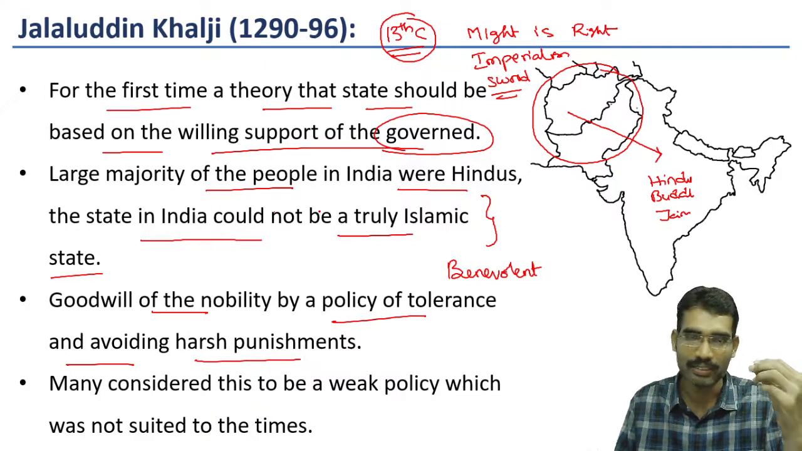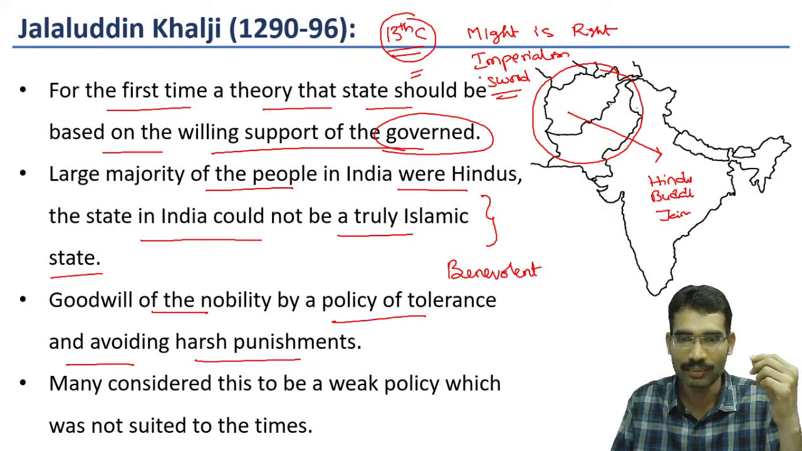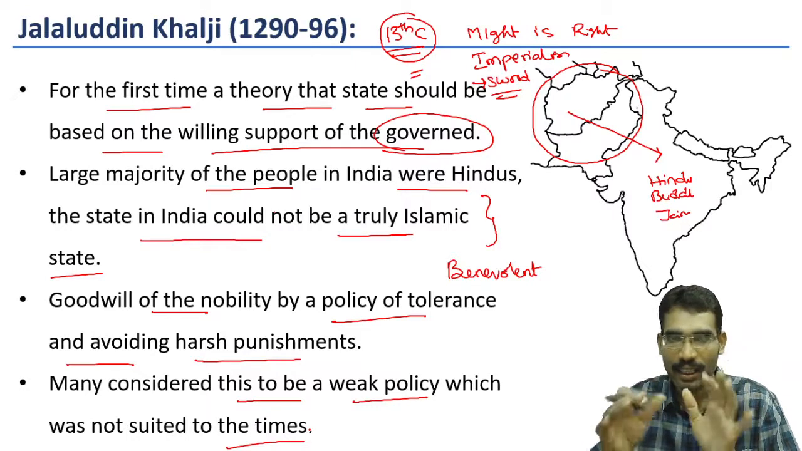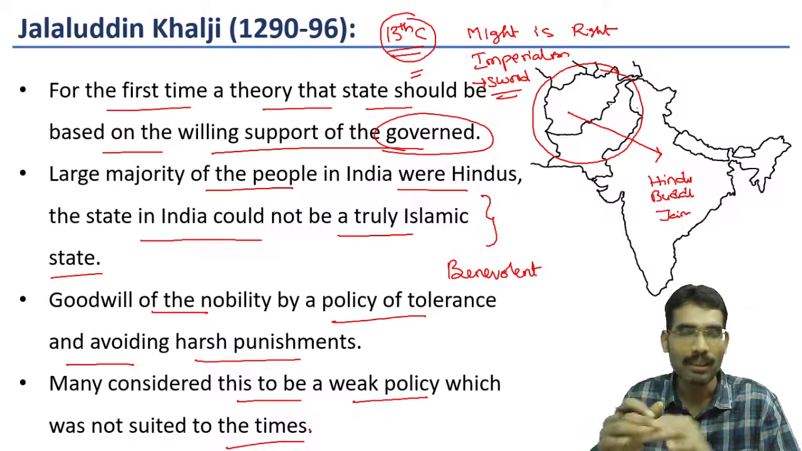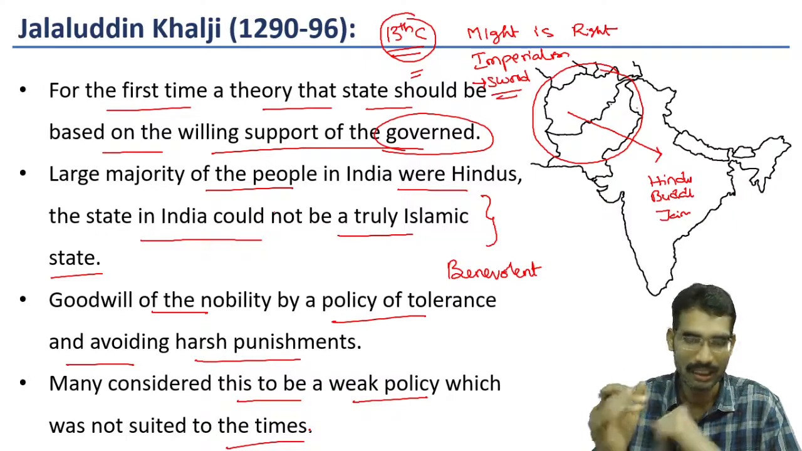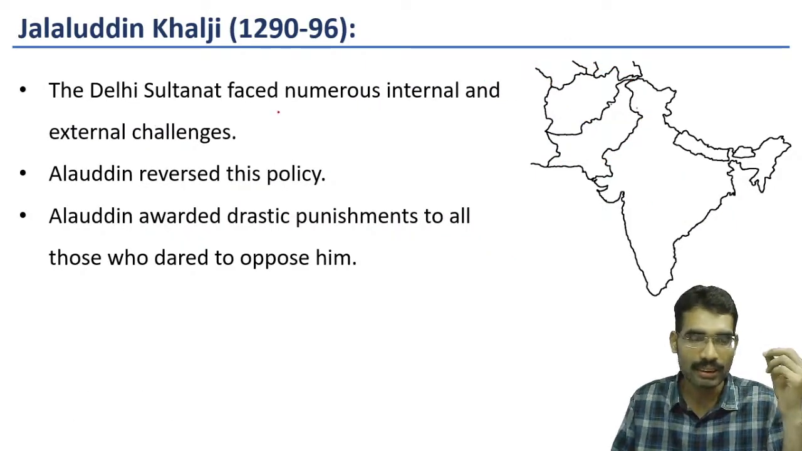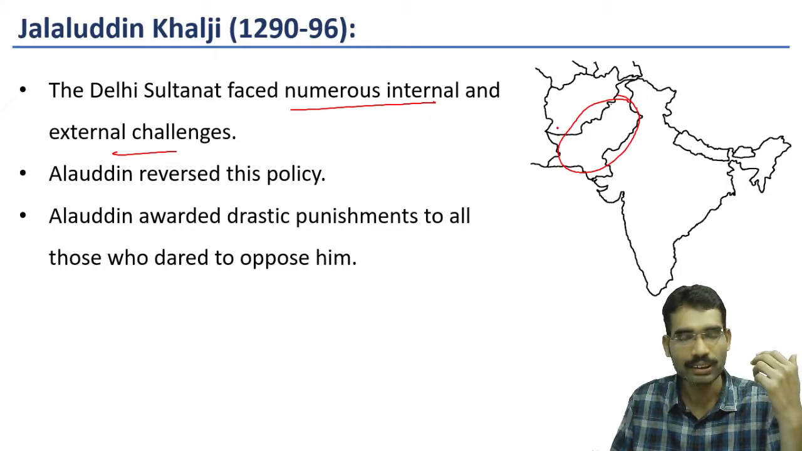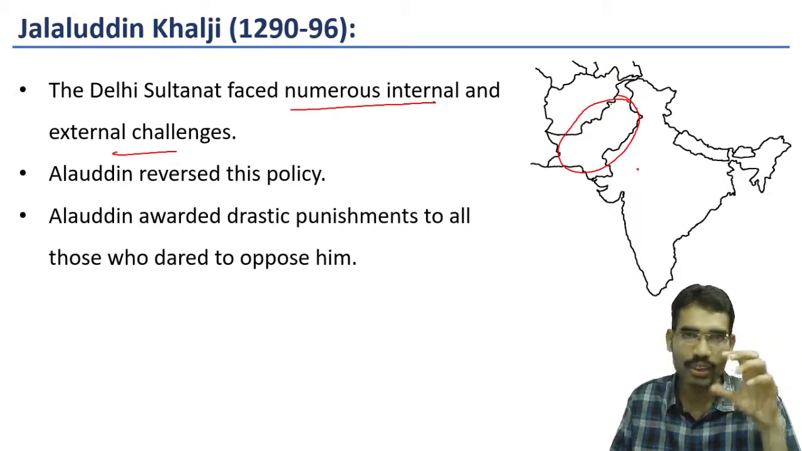However, as I have said, it is the age of the 13th century. It is the age in which people believed in sword power. Many considered this to be a weak policy, which was not suited to the times. As a result, he was murdered by his own son-in-law, Alauddin Khalji. Delhi Sultanate faced numerous internal and external challenges during this time period. Externally, Mongol threat. Internally, within the nobles, this kind of churning was going on.